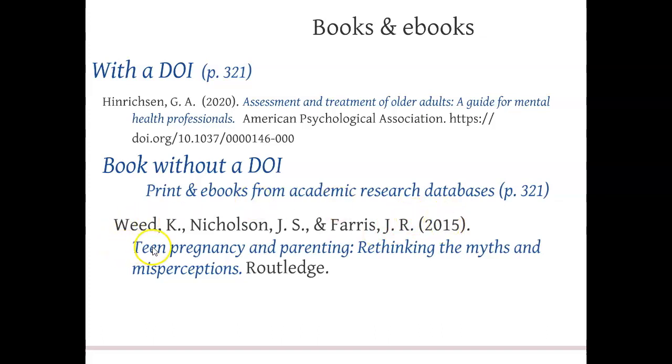Then we put the name of the book in italics and capitalize the first word and the first word after the colon, and end that with a period. Then list the name of the publisher, and we end that with a period, and that is all we need to do. So again, we don't need to put which database we found the ebook in. It doesn't matter. So this is how you cite print books as well as books without DOIs.